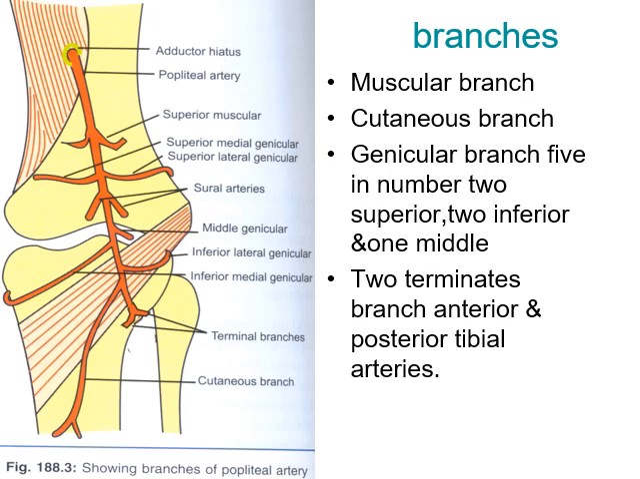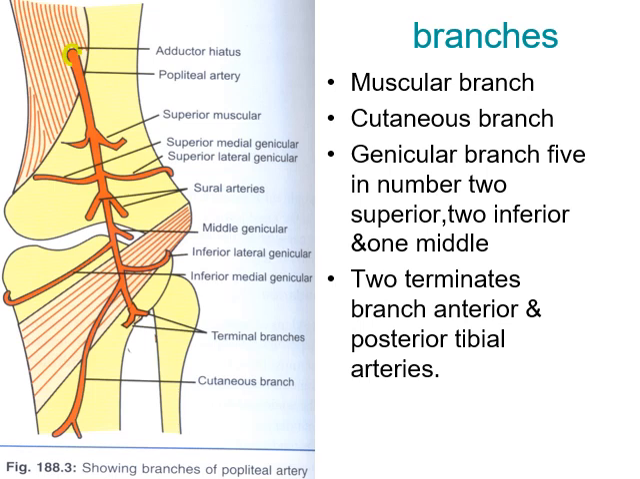Five in number: two superior, two inferior, and one middle. You see this one in the diagram. This is the popliteal artery. First, the superior muscular branch. Here there is a superior middle genicular artery and superior lateral genicular artery. This is the medial genicular artery. This is the lateral genicular artery. This is the sural artery.